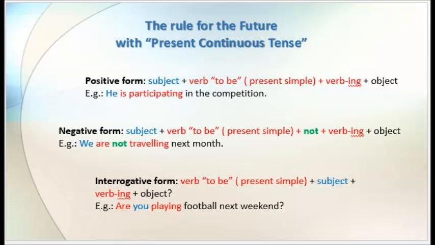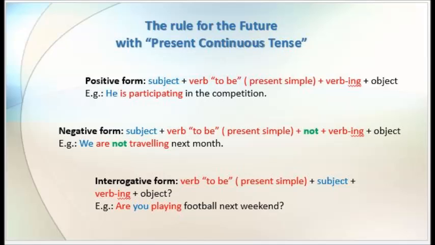Now you know the three rules of the future. You know how to make future with will or shall if it is an instant decision or sudden decision, and you know now how to make correct future by using going to or present continuous tense. The future tense is very easy. It's not complicated at all.